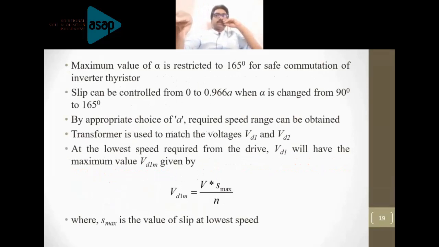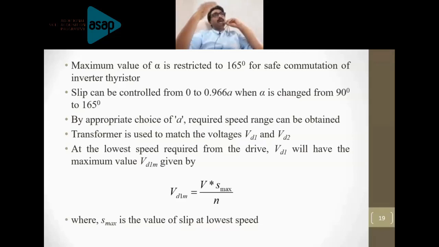Again, in order to have a safe commutation, we restrict the firing angle to 165 degrees, so that the maximum value which can be controlled is 0.966 when the firing angle is varied from 90 to 165 degrees. Now, the speed which we can obtain and the voltage output are inversely proportional. That is one thing which we need to know.